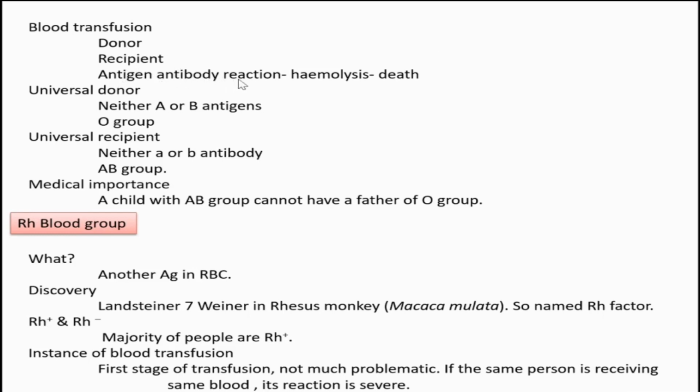result of this reaction, hemolysis, destruction of the donor's RBC cells in the recipient's body occurs, and it may result in the death of the person. How does that death occur?